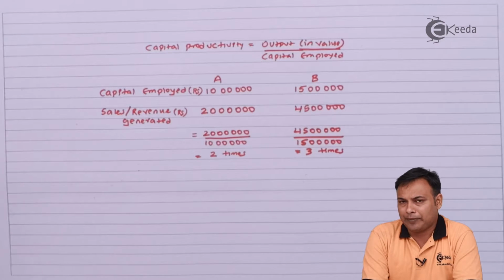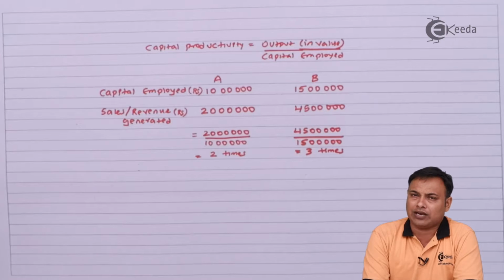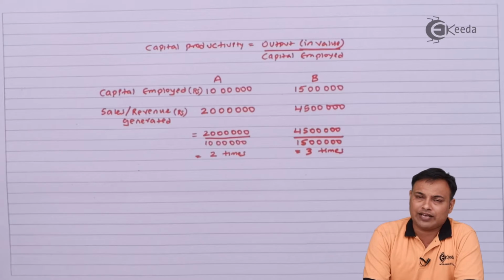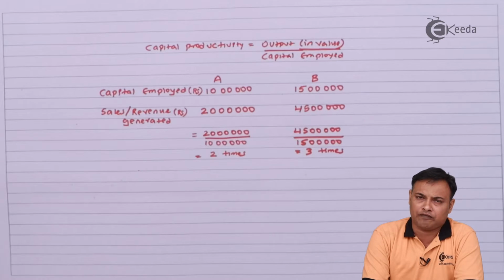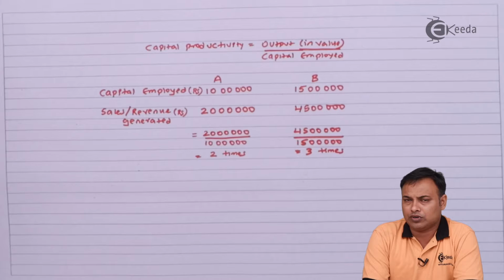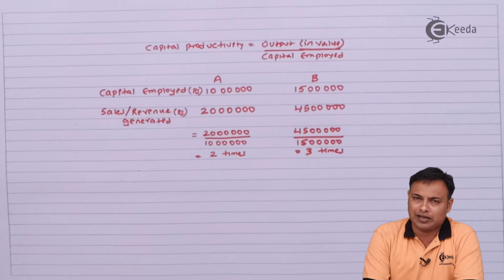Now this capital productivity can also be calculated in terms of profit. How can that be done? That can be done in terms of the results you get in the form of profits, that will be your output, and input will be your capital employed.